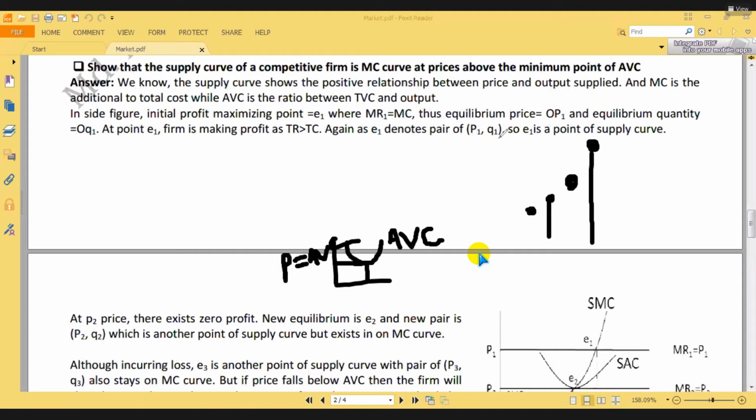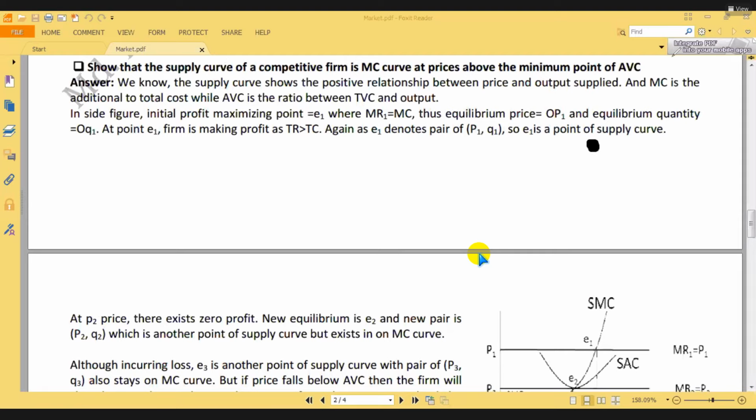Okay, what I am trying to say is, when you are going to write, what will you write at first? You will write at first the definition of the supply curve, as well as the definition of the marginal cost curve, as well as the definition of the average variable cost curve. I have written it in a very simple, short sentence. Don't write more than that.